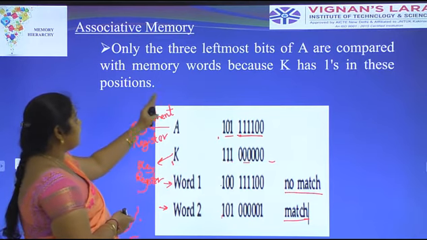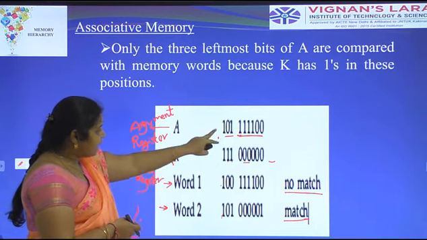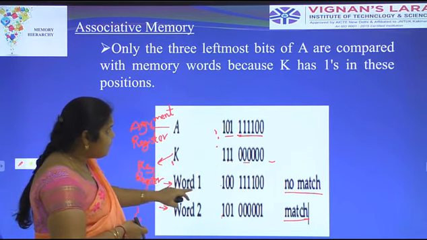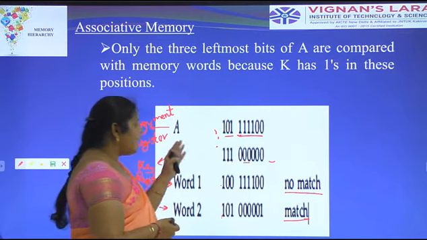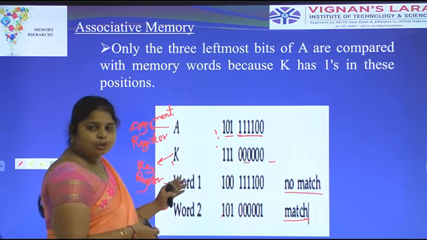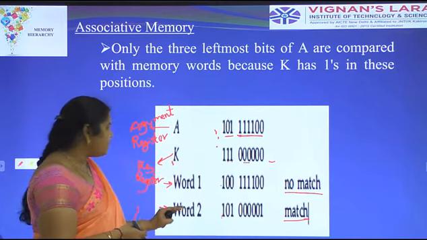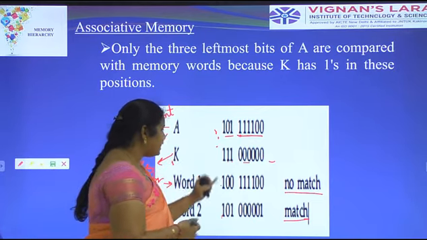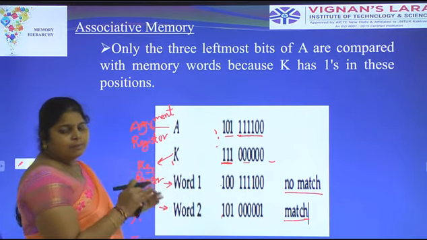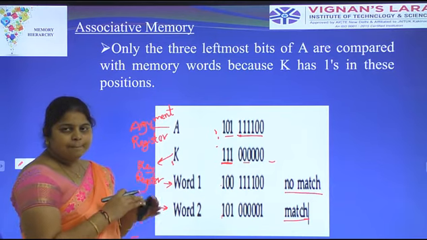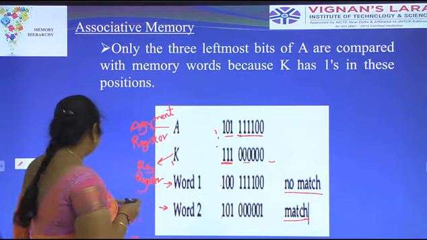The 3 leftmost bits of A are compared with the memory word, because K has 1 in these positions. Why compare only 3 bits of the argument register and the associative memory? Because the key register has only 111, so we take only the 3 leftmost bits for comparison between the argument register and the associative memory.